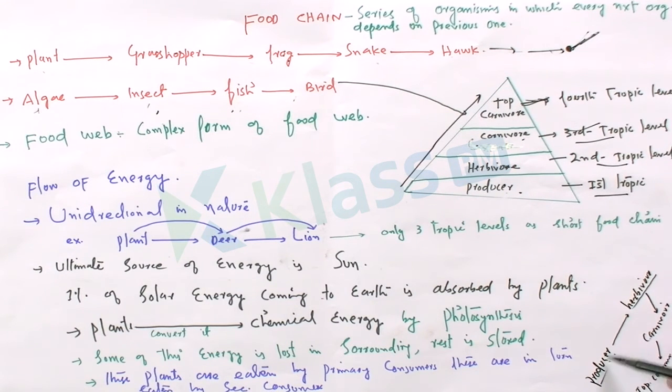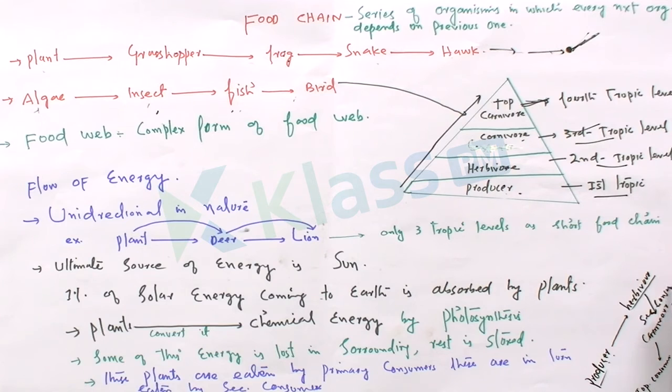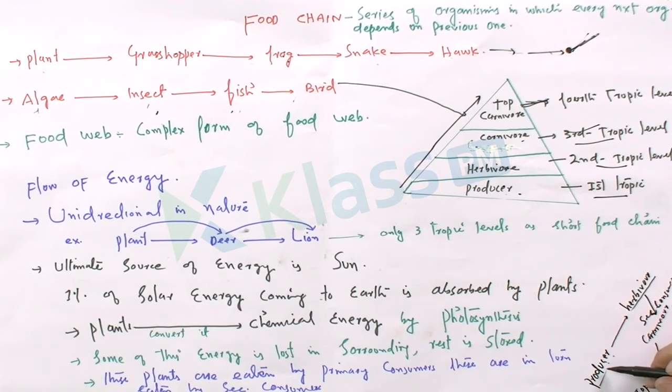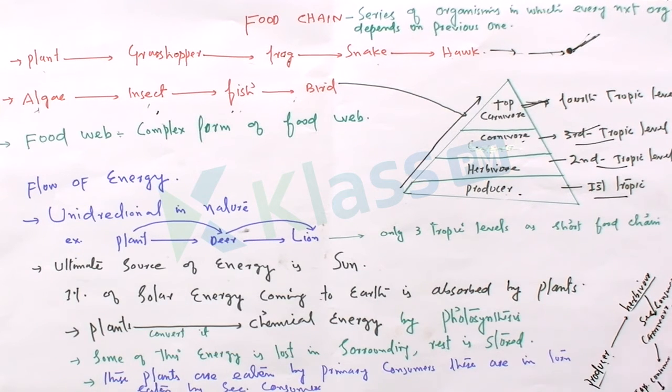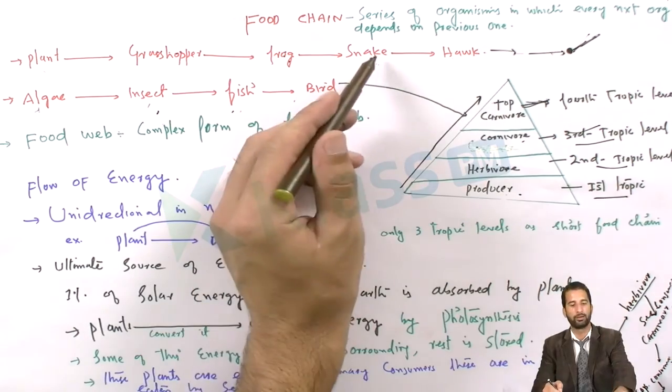Simply, see the producer, herbivore, carnivore, and top consumer. Producers will be eaten by herbivores, herbivores will be eaten by carnivores, and carnivores will be eaten by the next level. This is the producer. This is the herbivore, which is also called the primary consumer. This is the secondary consumer, and this is the tertiary consumer, and this should be the top consumer. Suppose the herbivore, the primary consumer, is a grasshopper. It is eaten by the secondary consumer, which here is the frog. And the tertiary consumer is the snake here.